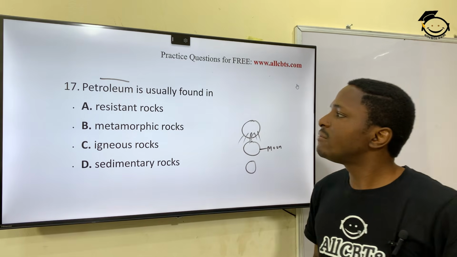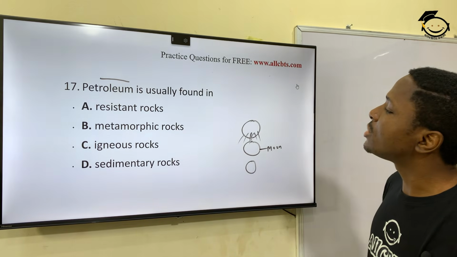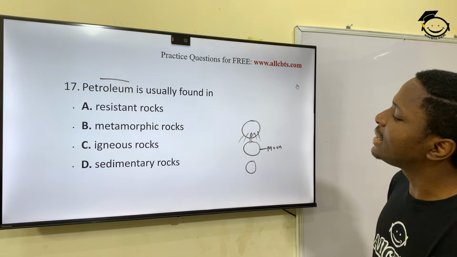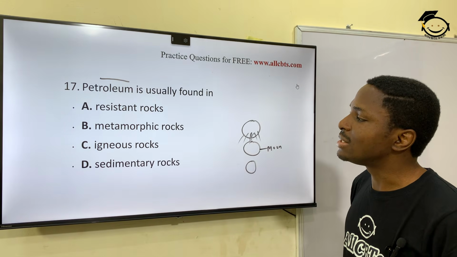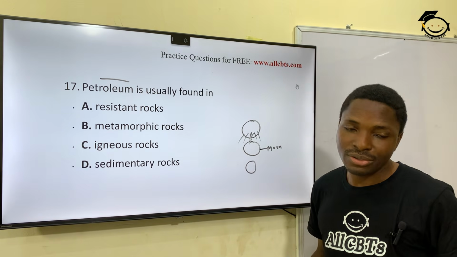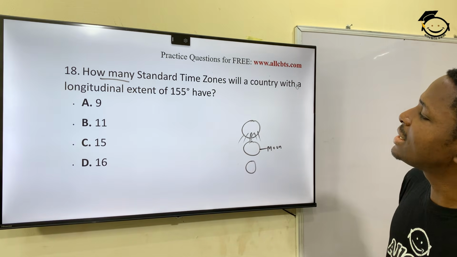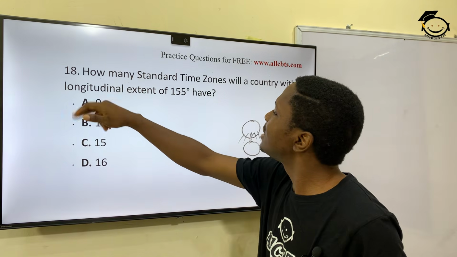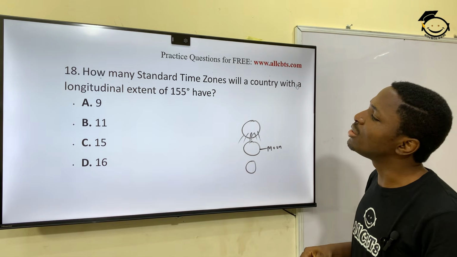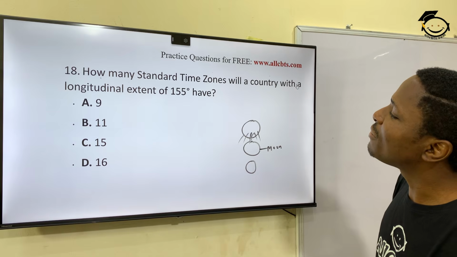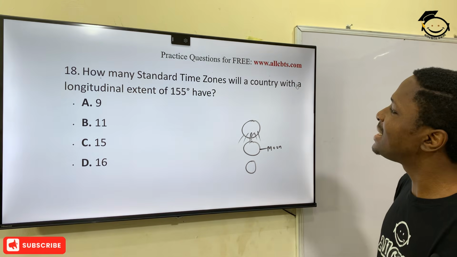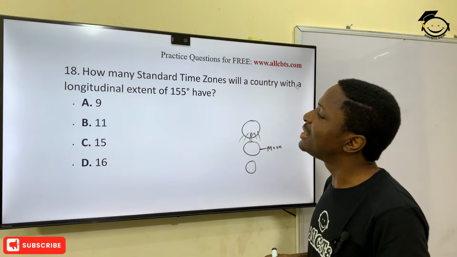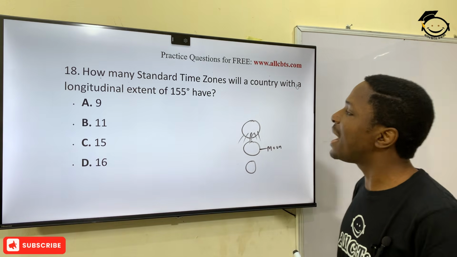And now, question 17. Petroleum is usually found in dash. Petroleum is usually found in dash. That is the word sedimentary rocks. Question 18. How many standard time zones will a country with a longitudinal extent of 155 degrees have?